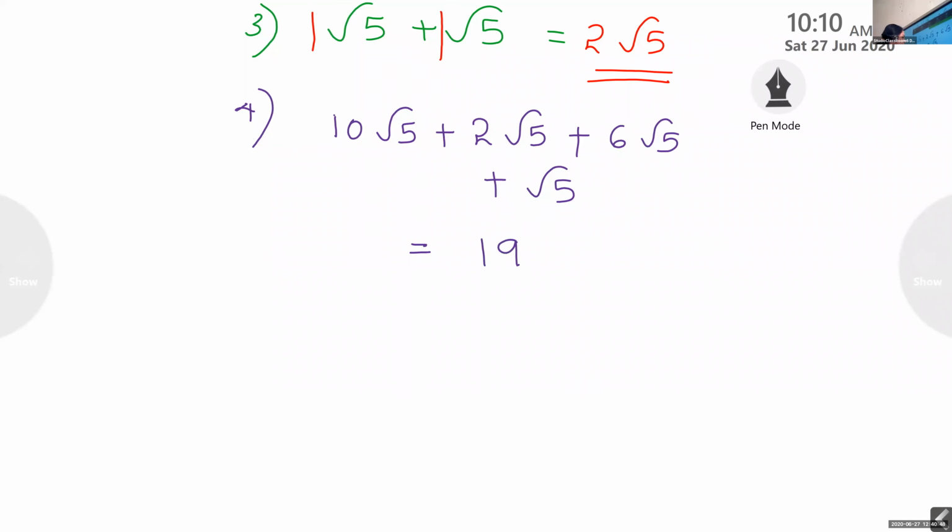I told you to tell the answer. You don't send it as a message. Okay, ma'am. Good, correct answer it is. I hope all of you got the answer. 19 root 5 is the answer.